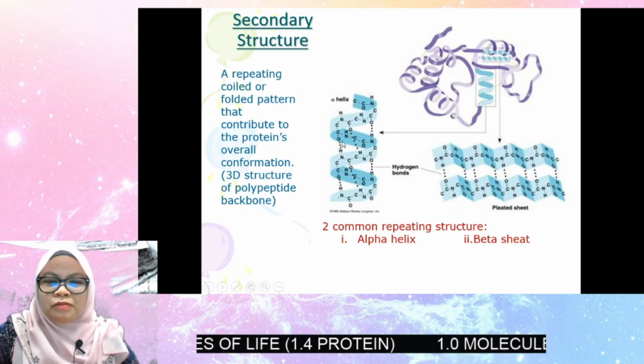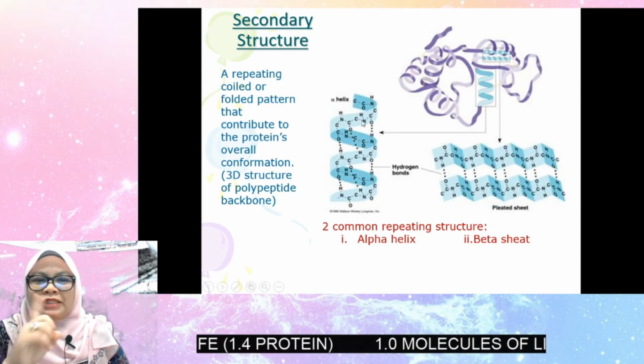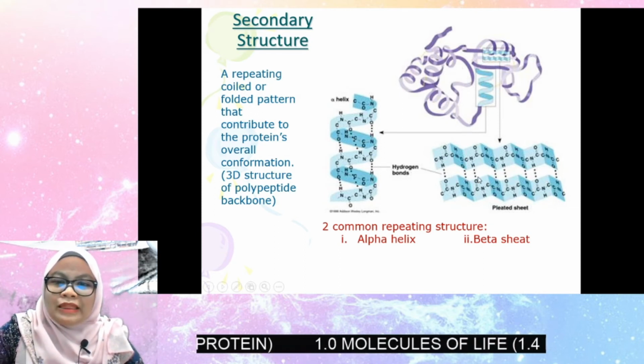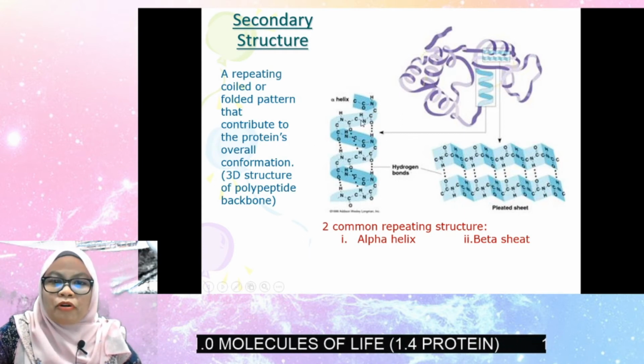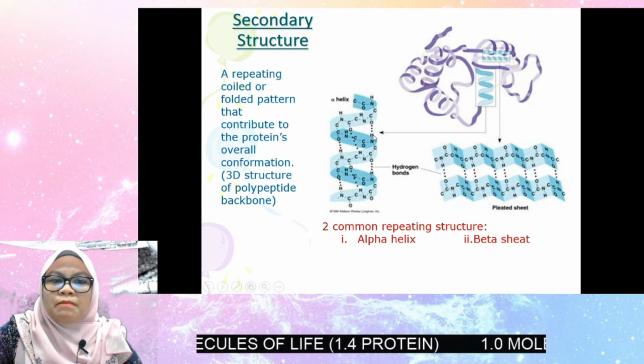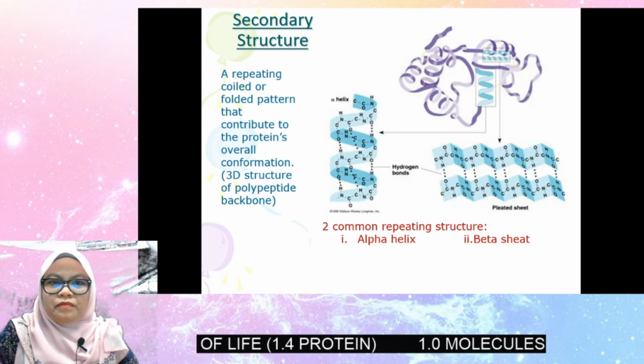It is like a telephone wire. So to maintain the structure of alpha helix and beta sheet, other than the peptide bond, the structure is maintained by hydrogen bonds.